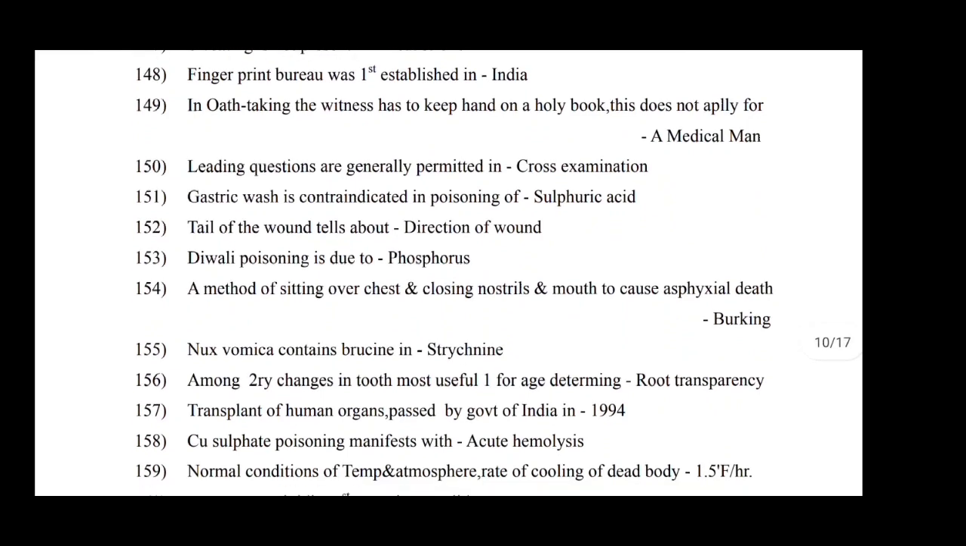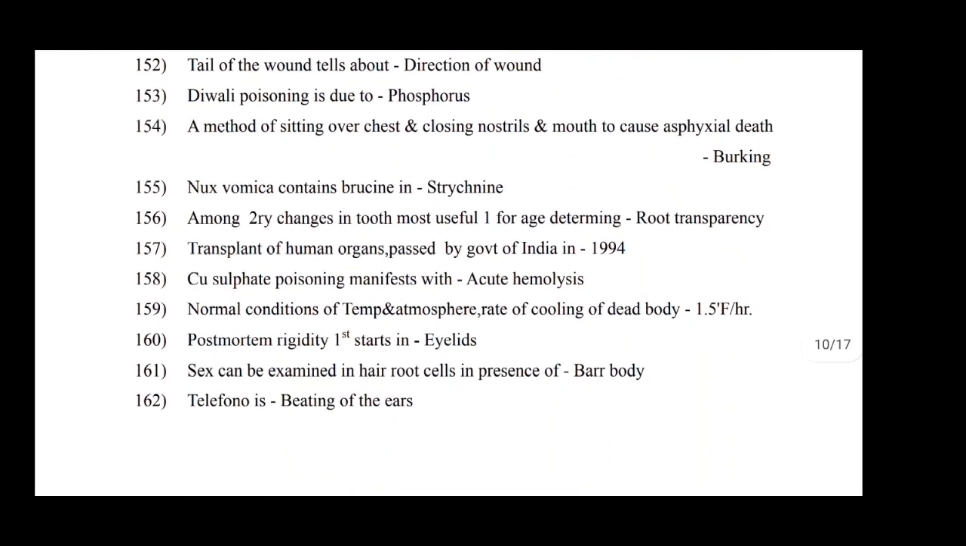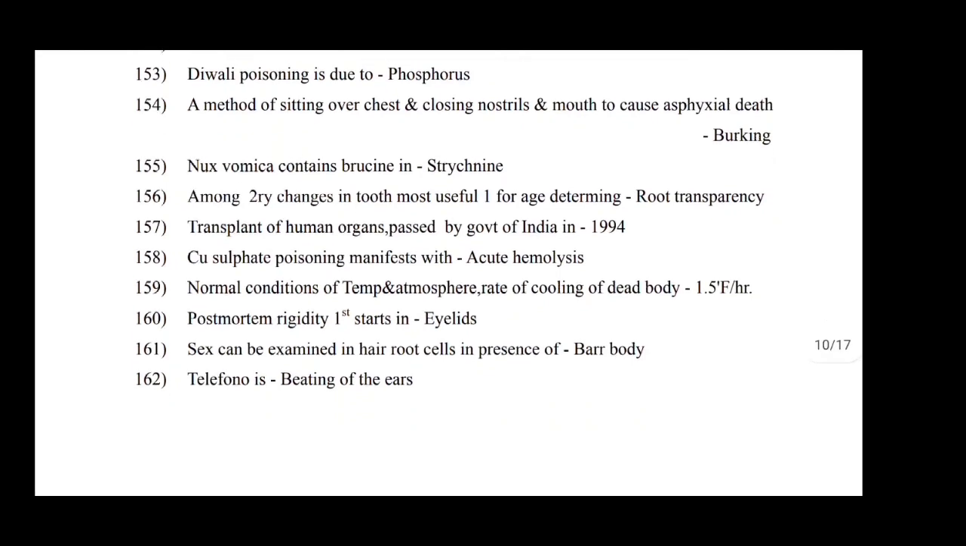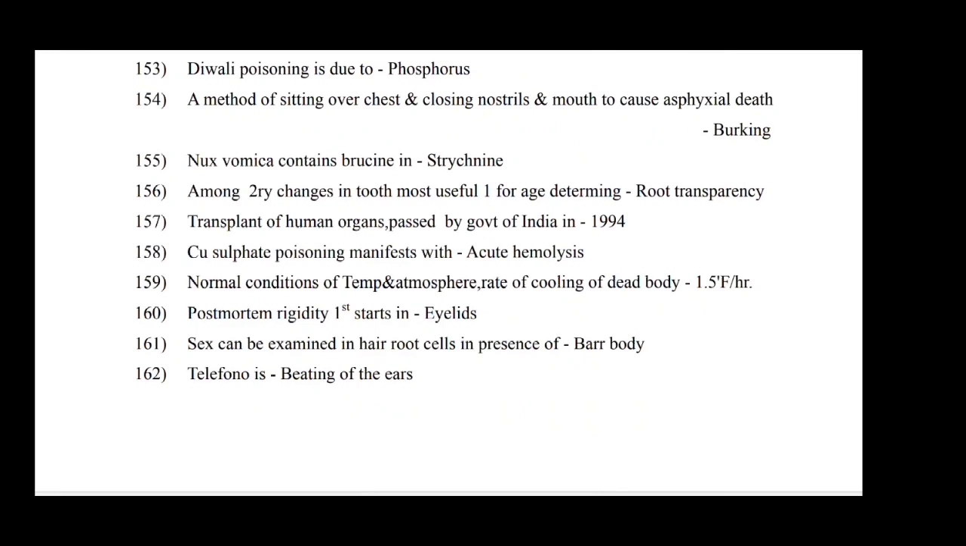Diwali poisoning is due to phosphorus. A method of sitting over the chest and closing the nostrils and mouth to cause asphyxial death is burking. Nux vomica contains brucine and strychnine. Among the changes in teeth, the most useful for age determination is root transparency. Transplant of Human Organs Act passed by Government of India in 1994.